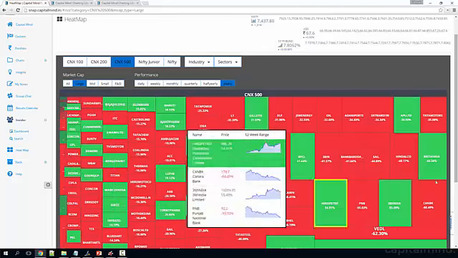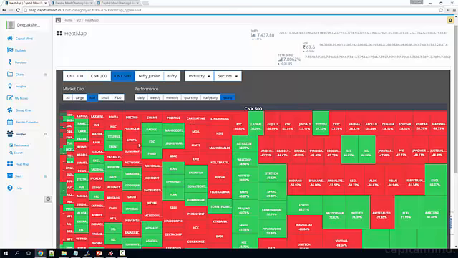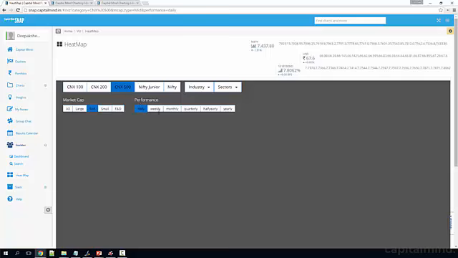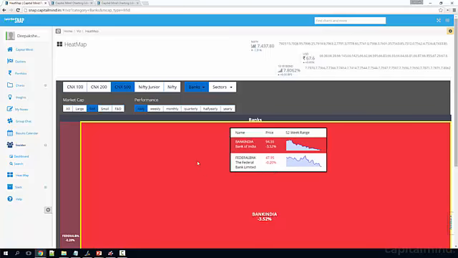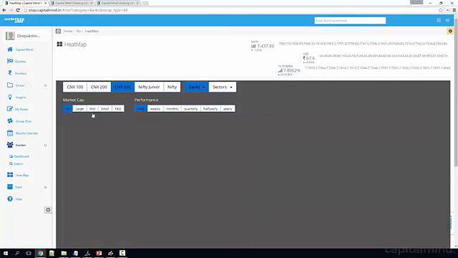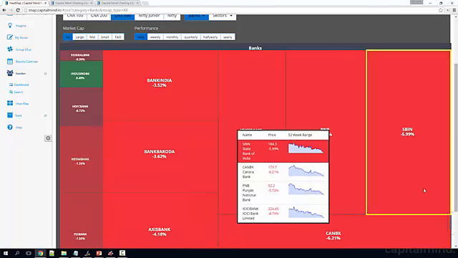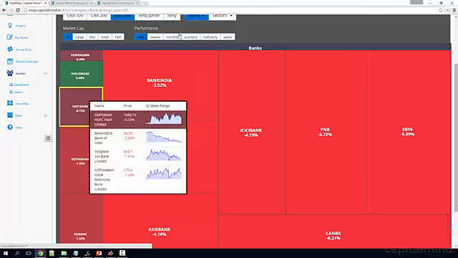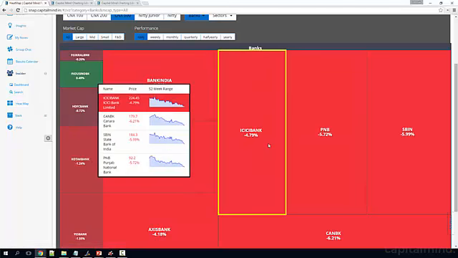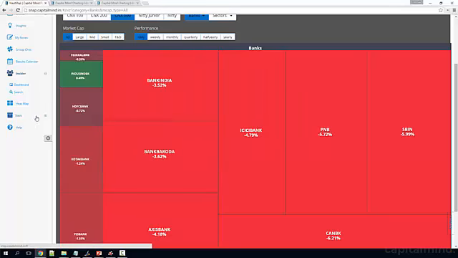And that's going to give me a list here, and I can talk about mid cap companies as well, which would give me a different list. So that's different ways to look at this. I could also say give me the heat map for banks today. So this is mid cap banks. I'm just going to go to all here. That gives me Canara Bank, which is the worst down the most, and IndusInd Bank, which is actually up on a day that's fairly down, and so on. There's a lot of things we can do with the heat map. We're going to change this as we go along, but a lovely place for you to see things that we've